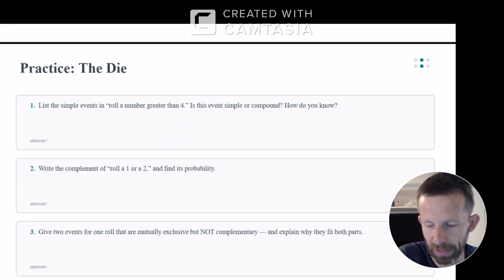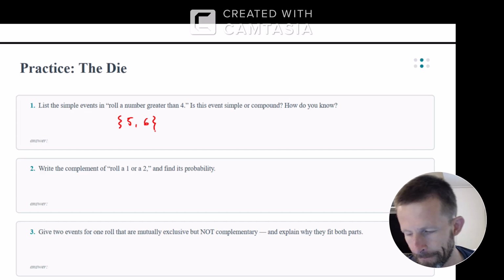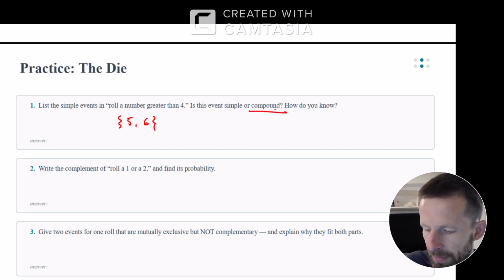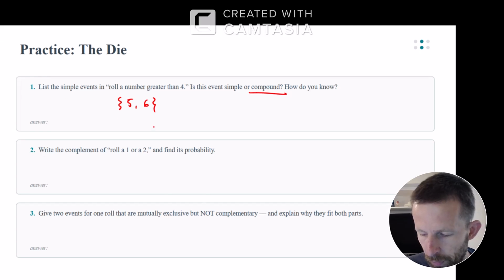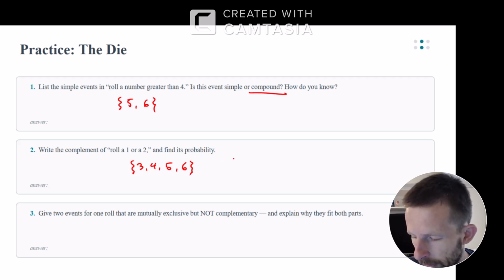All right, let's look at a few practice problems. List the simple events in roll a number greater than 4. So that would be a 5 or a 6. Is this a simple event or a compound event? Compound event, it's a collection of simple events. Write the complement of roll a 1 or a 2. So the complement of rolling a 1 or a 2 would be a 3, 4, 5, or 6. And the probability of rolling one of those would be 4 out of 6, or 2/3.